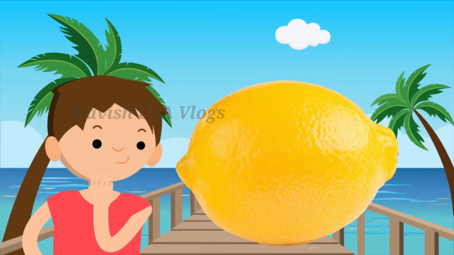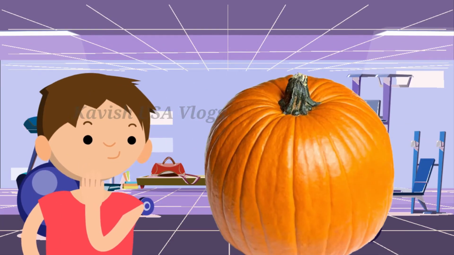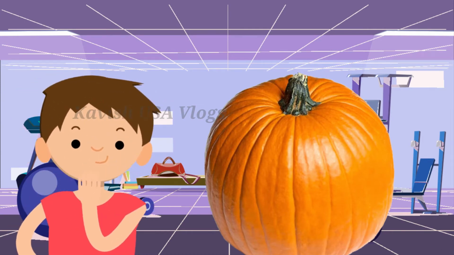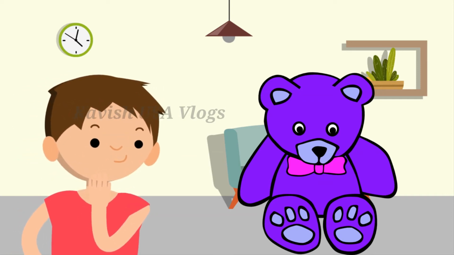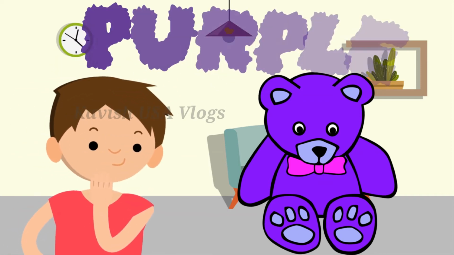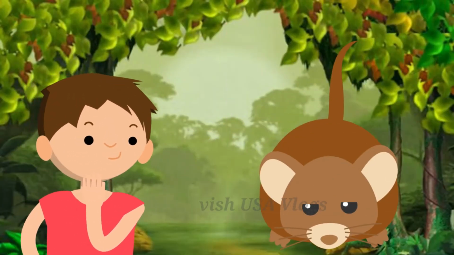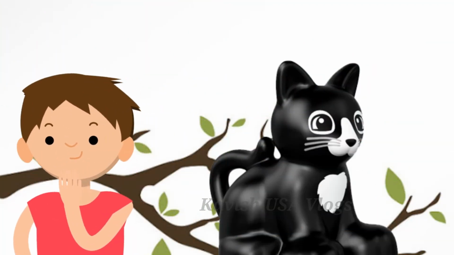What color is this? What's the name of this color? It's yellow. What color is this? What's the name of this color? It's orange. What color is this? What's the name of this color? It's purple. What color is this? What's the name of this color? It's brown.